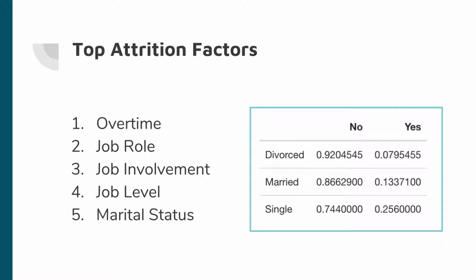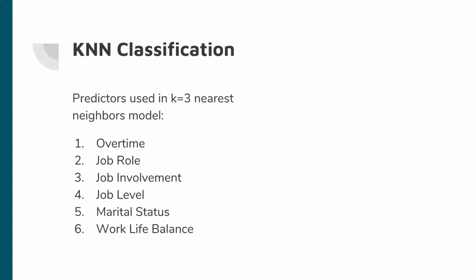As an example, here's what we see in the marital status relative frequency table. There's lots of variation between the groups, and especially drastic is the single group that has nearly a 26% attrition rate. This may be because single employees are more willing to relocate or change jobs more often. This could be investigated more, but this is part of the results that we found.